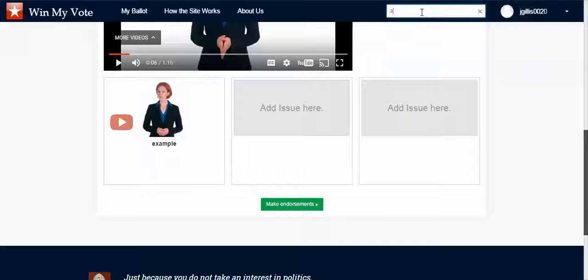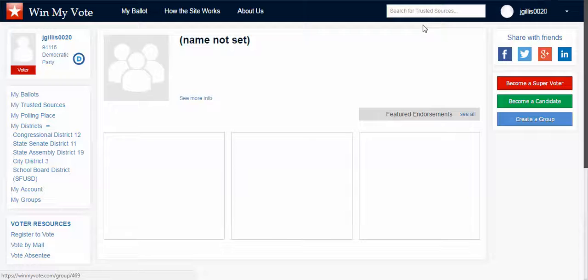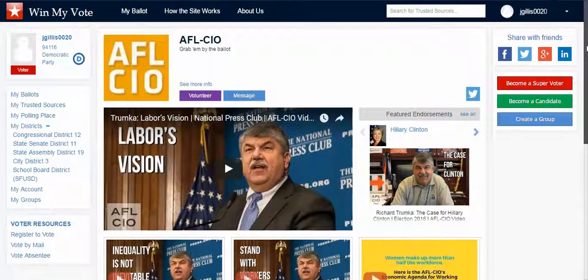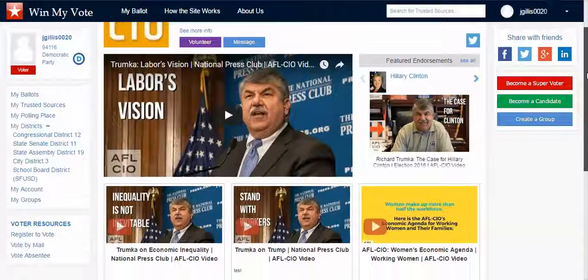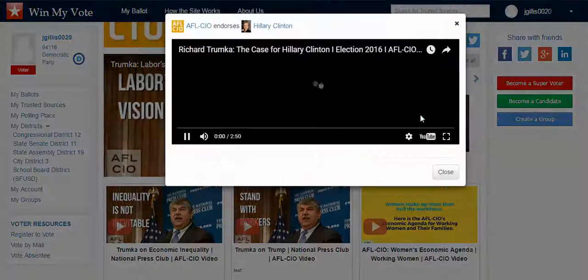And I'll show you a finished one. Here's the AFL-CIO's. So you can see here that this is what it looks like when it's finished, and you can see that they have featured endorsements, and one of their featured endorsements is Hillary Clinton, and I can click right on that and listen.